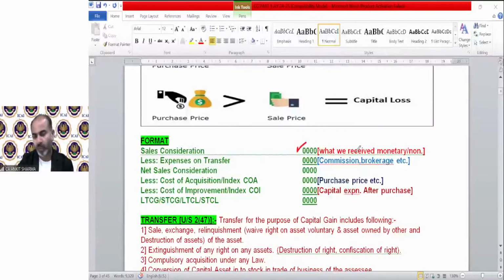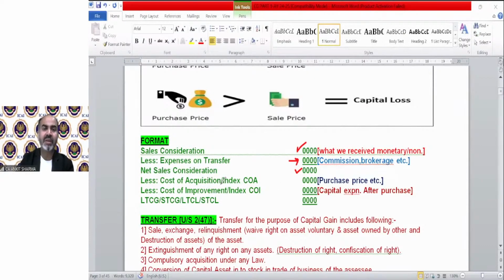That will be given in the question. Less expense on transfer. If anything has been expended at the time of transfer, like commission, brokerage, etc., that is going to be deducted from sale consideration. So we will have our net sale consideration. That is the net amount we have received at the time of sale of our capital asset.